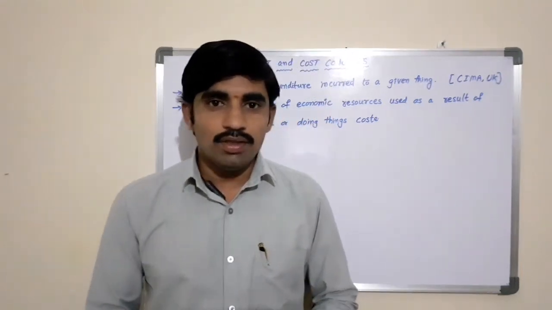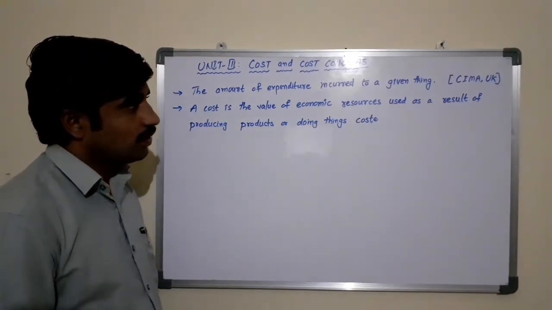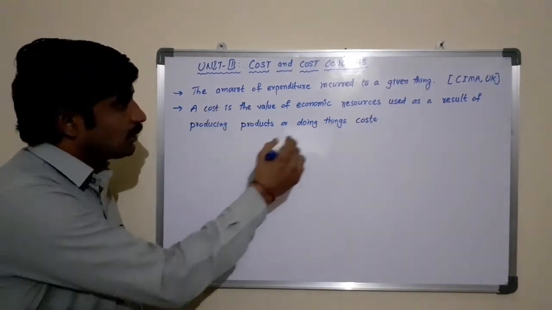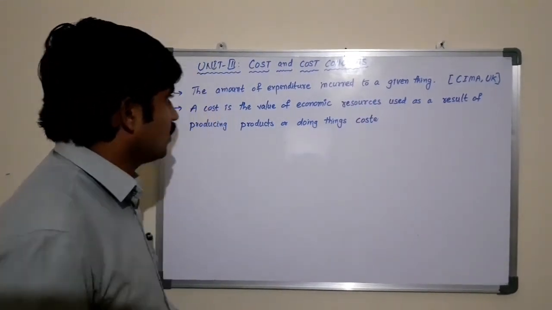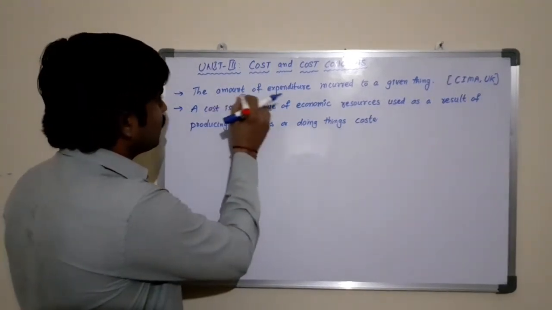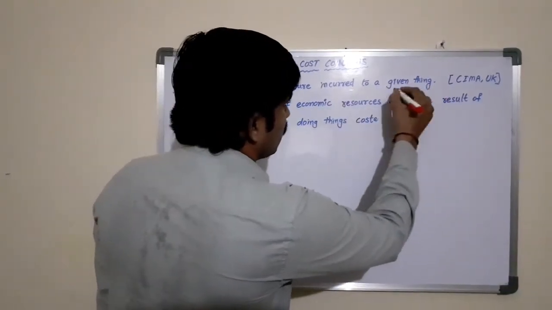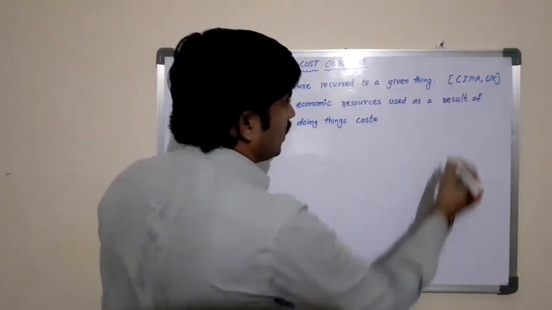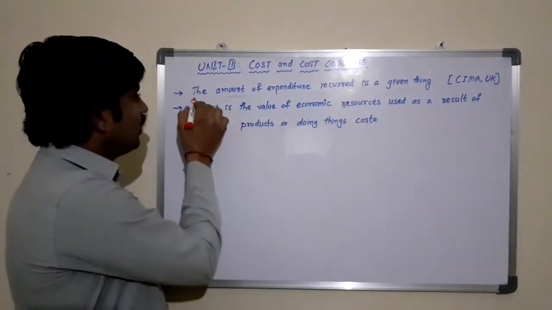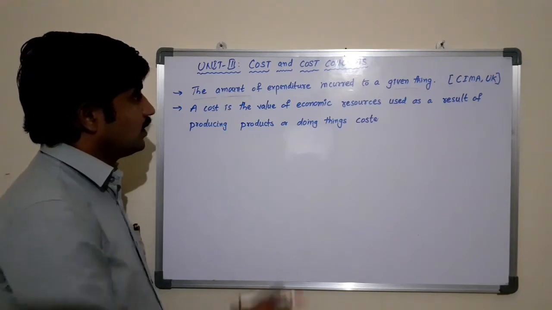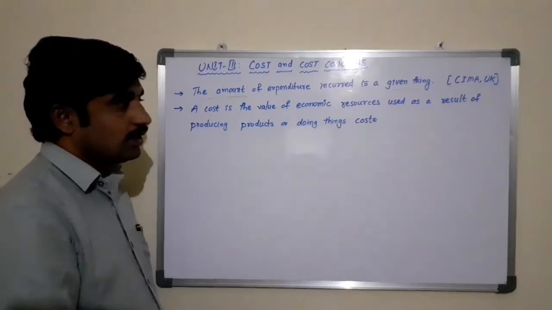Now let us see a simple definition of cost given by different people or economists. The amount of expenditure incurred for a given thing is known as cost, which is given by CIMA, the Chartered Institute of Management Accountants, UK. They define cost as the amount of expenditure incurred to produce a given thing.